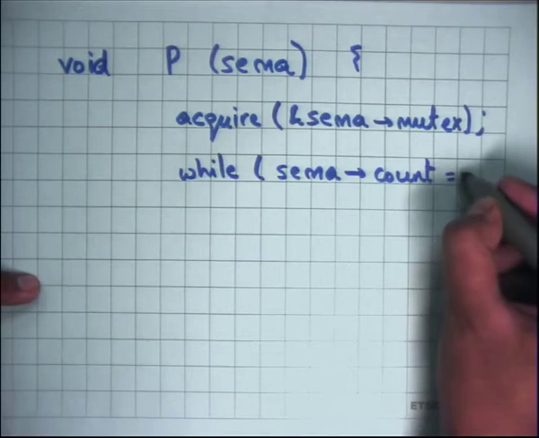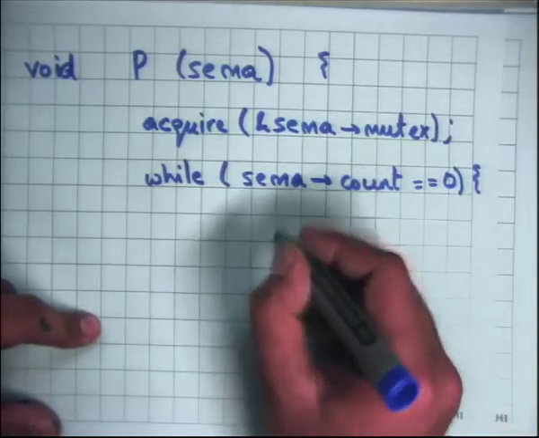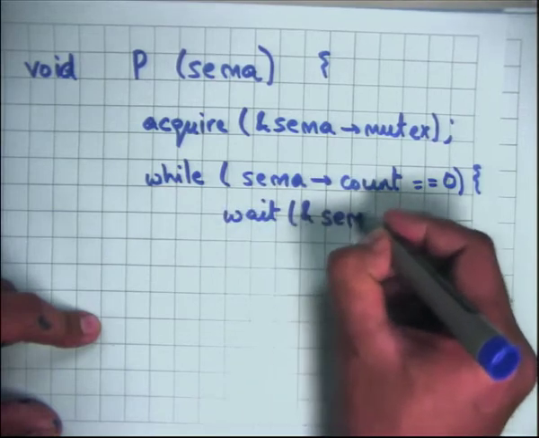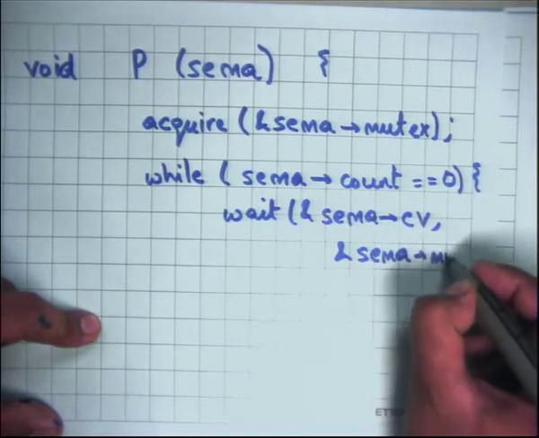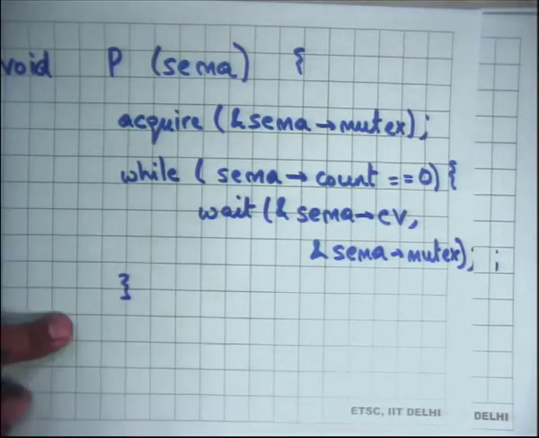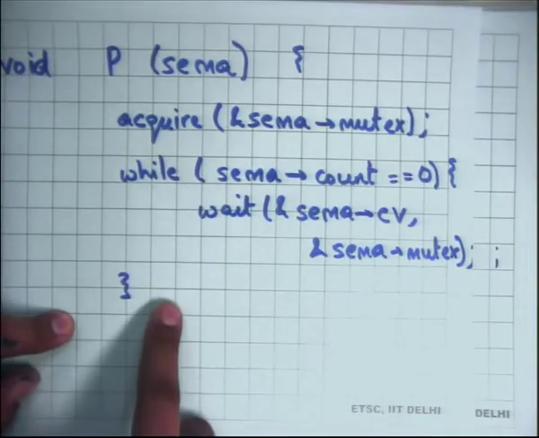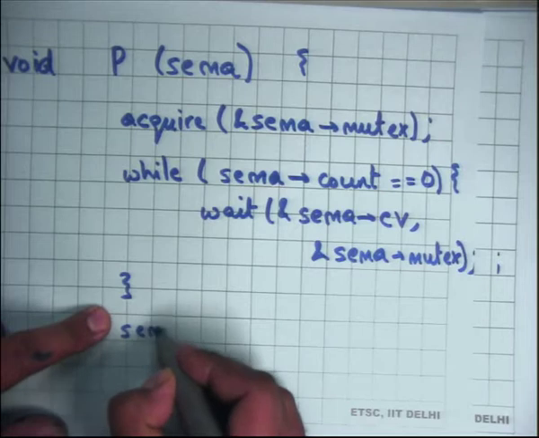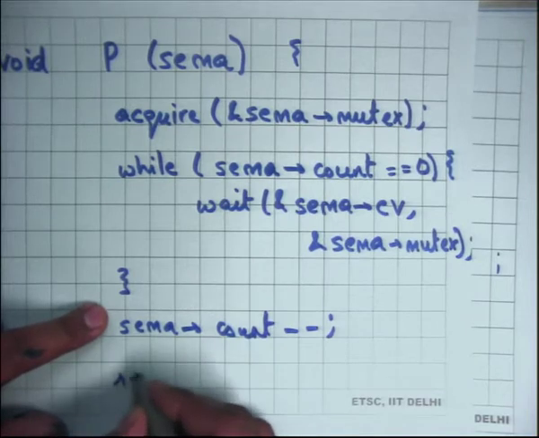So, while count is not greater than 0, in other words while sema.count is equal to 0, wait on sema.cv, sema.mutex. And then if I come out of the loop, I can be sure that sema.count is greater than 0, and at this point I can just say sema.count minus minus, and then release.